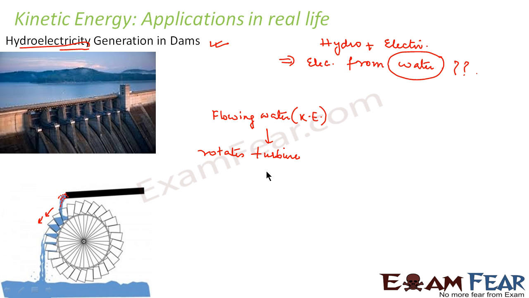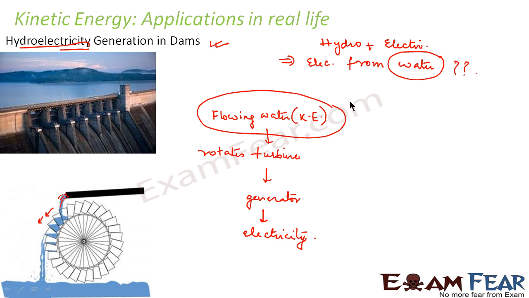The turbine in turn rotates the generator, and this generator in turn produces electricity. Right, so we see that this kinetic energy of water has a practical application in our daily life in generation of electricity. So you also understood why dams are constructed.